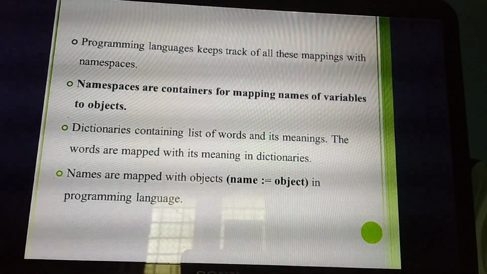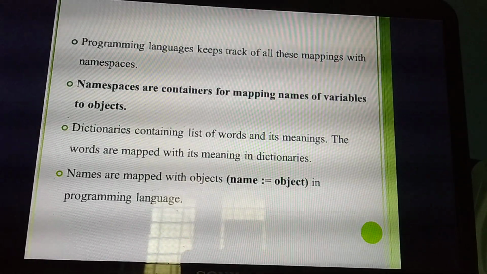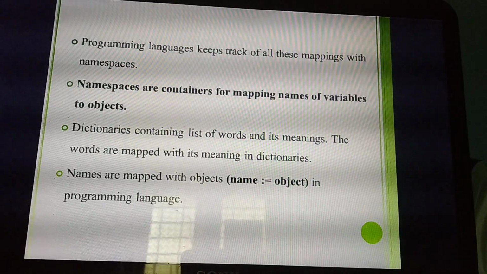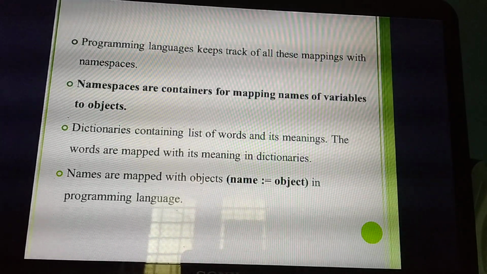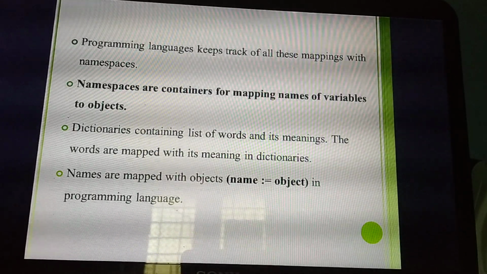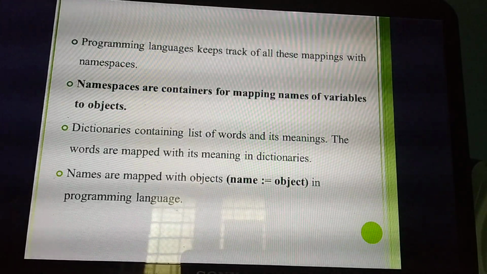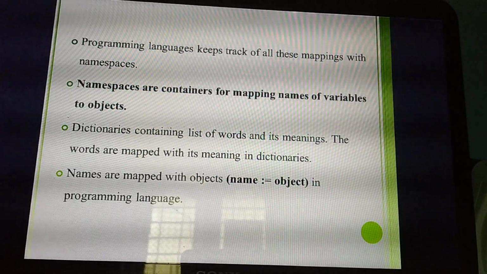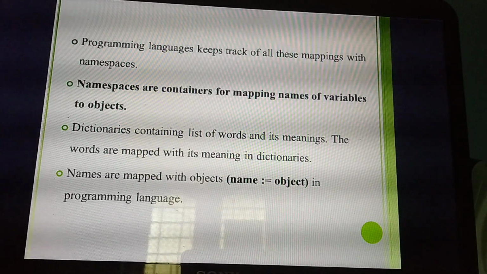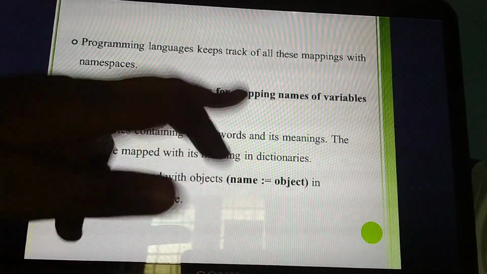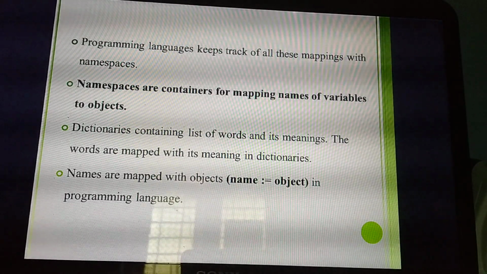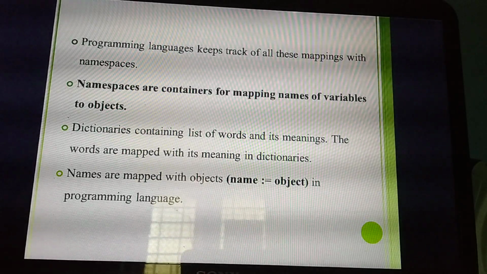In your book they have given one best example. The dictionary contains words. Does the dictionary contain only 10 words or 20 words or 30 words? No. A dictionary contains millions and millions of words, millions and millions of meanings. But at a particular time, you need to choose any one word for a particular meaning. The dictionary contains a lot of words, that is the container, but you choose any one as per your wish, whatever you need. Same thing. The dictionary contains a list of words, and words are mapped with their meaning. Whichever word you need the meaning for, that word alone you choose from the dictionary and map. That is called what?